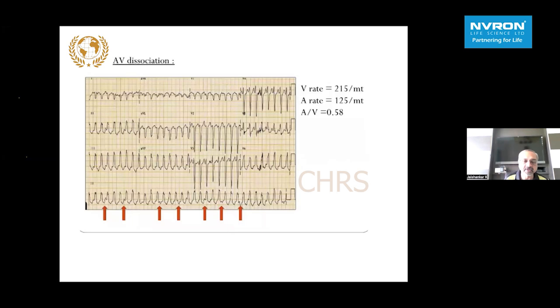So some examples are shown here from our clinical practice. We can see the arrows showing the P waves, the retrograde P waves. The ventricular rate is nearly double the atrial rate. So the A to V ratio is less than 1. It's not 1:1. It is 0.58. More V than A strongly suggests a VT in this not so broad complex tachycardia.